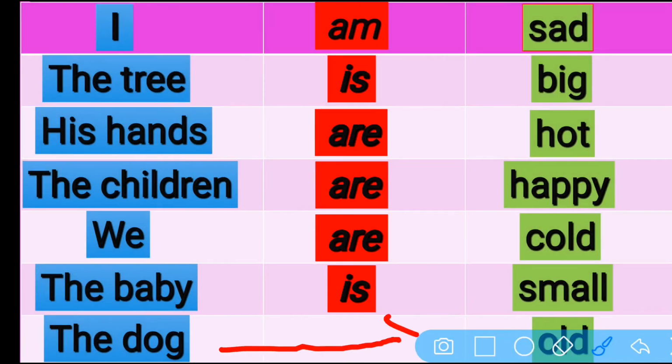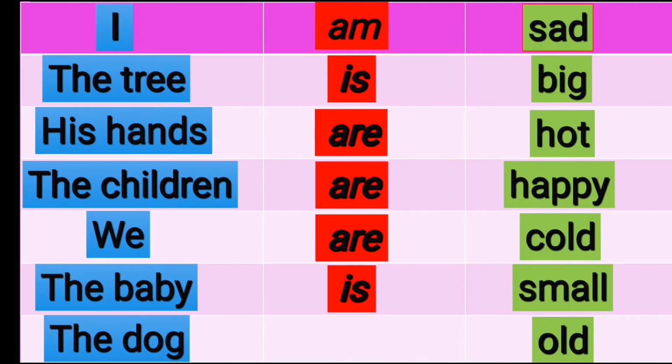Now the dog. The dog dash old, sorry. The dog is only one. I did not say dogs. There's no S. I said dog. So the dog is old. I'm talking only about one dog. The dog is old.